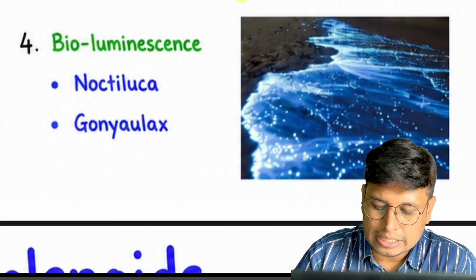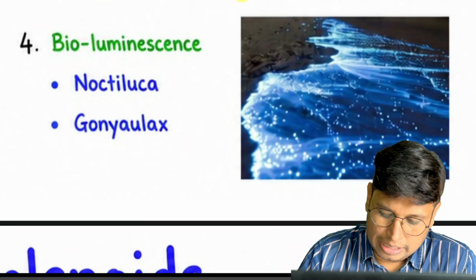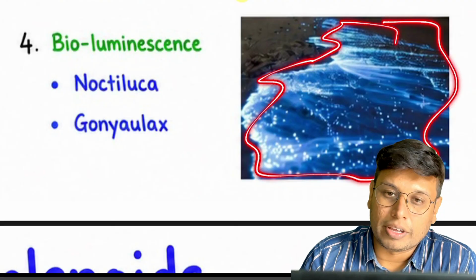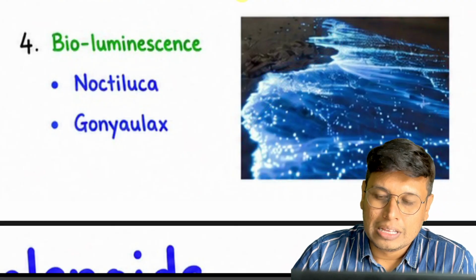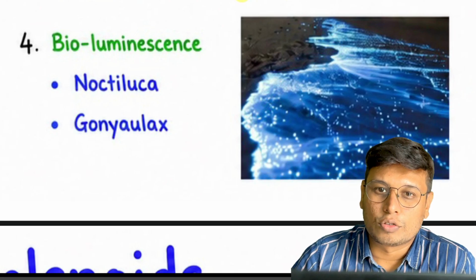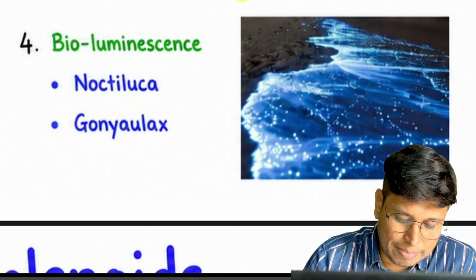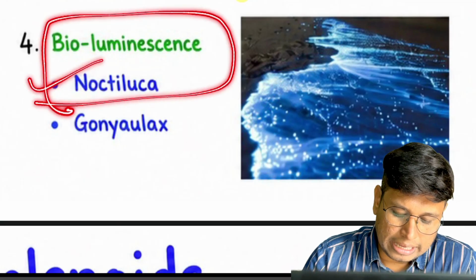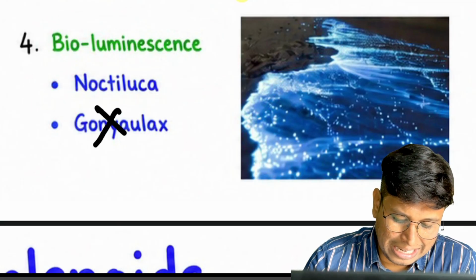If you touch the stream, just like in the movie Avatar, you can see bioluminescence. These algae are also bioluminescent. Which algae are bioluminescent? You can take Noctiluca as an example, leave Gonyaulax.